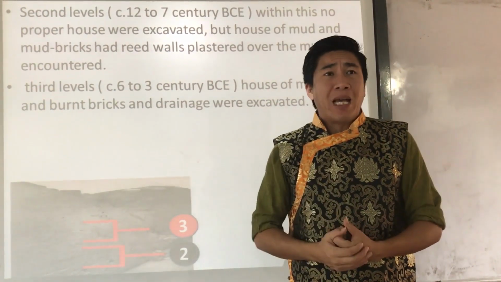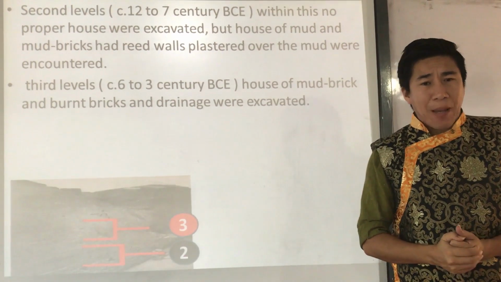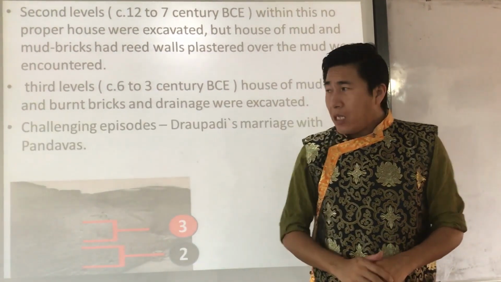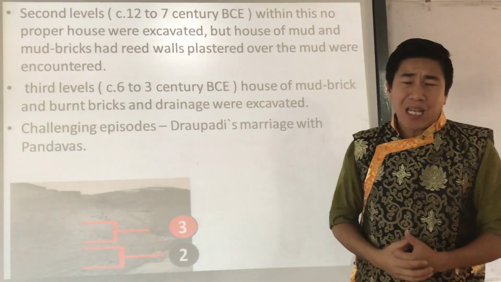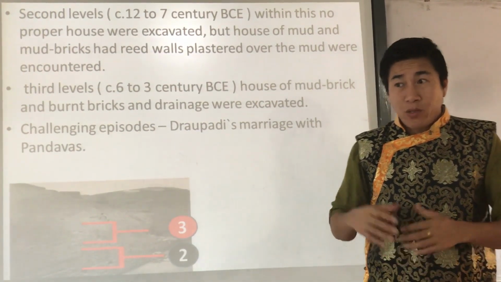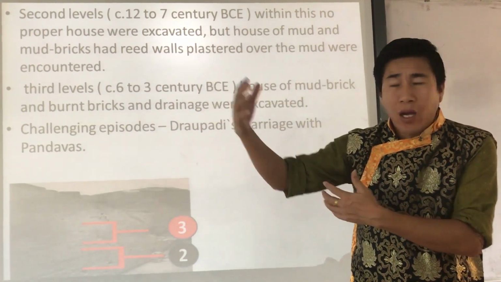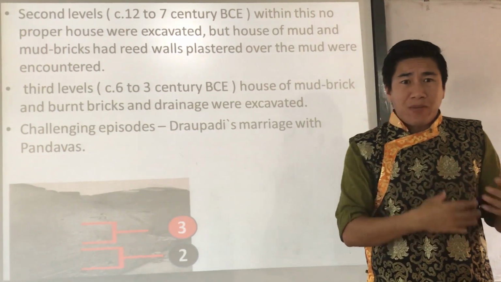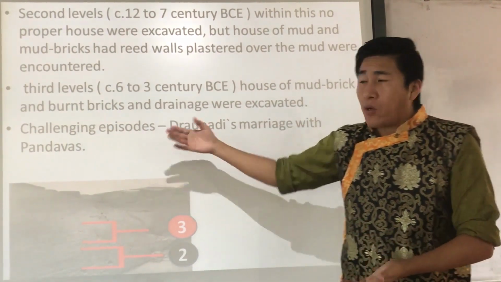Now, apart from that, one of the most challenging episodes of the Mahabharata, you know, is the Draupadi marriage. It is a polyandrous marriage in which the woman has several husbands. Now, why is it called the most challenging episode? Because historians have given different kinds of explanations about this marriage.